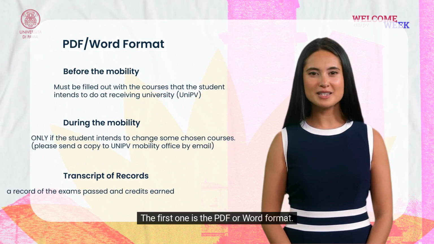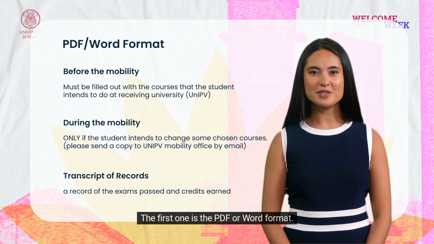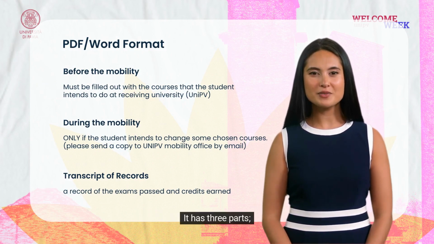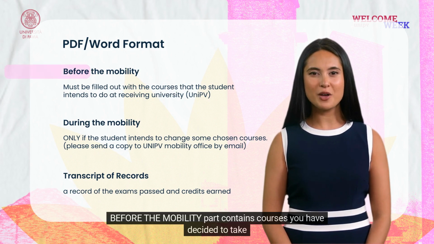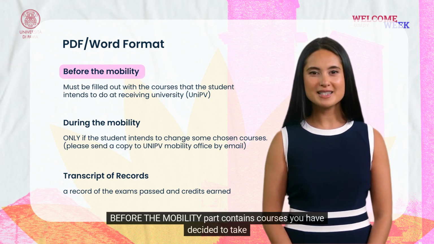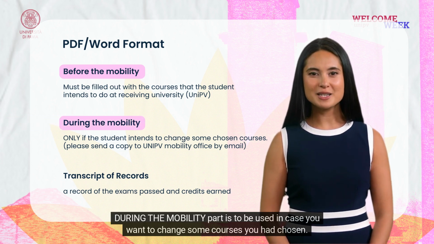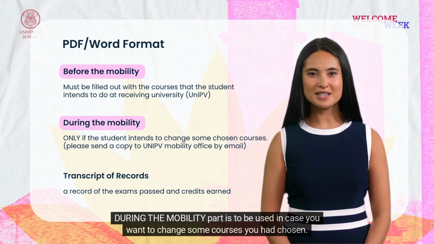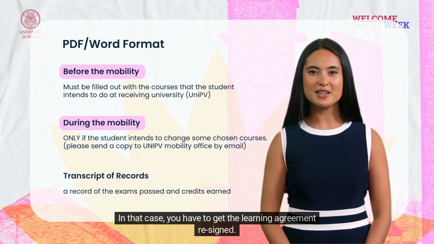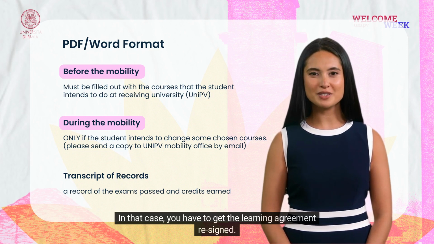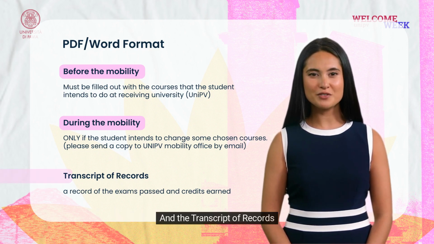The first one is the PDF or Word format. It has 3 parts. The before the mobility part contains the courses you have decided to take. The during the mobility part is to be used in case you want to change some courses you had chosen. In that case, you have to get the learning agreement re-signed. And the transcript of records.